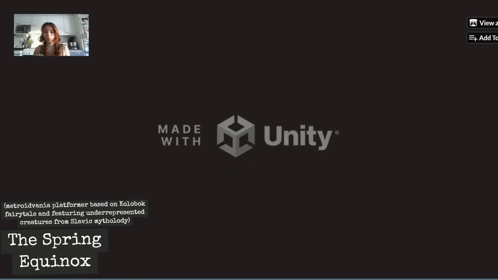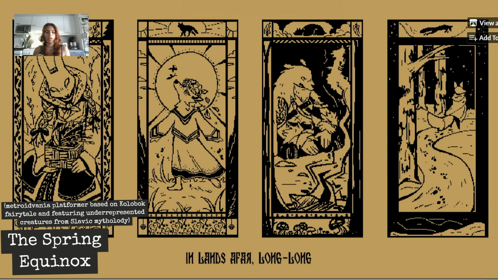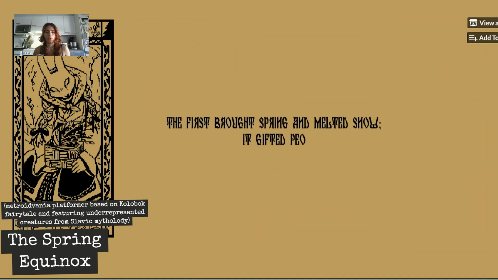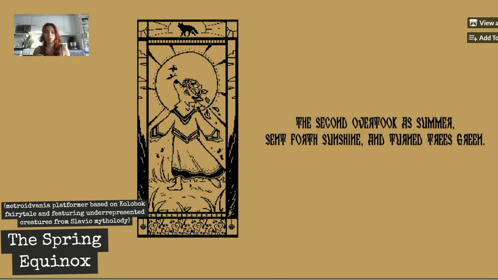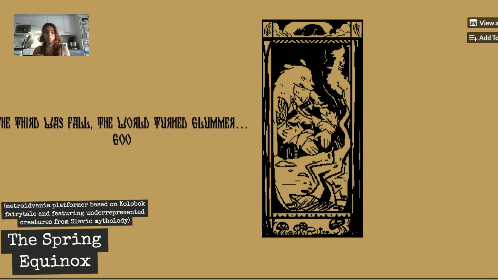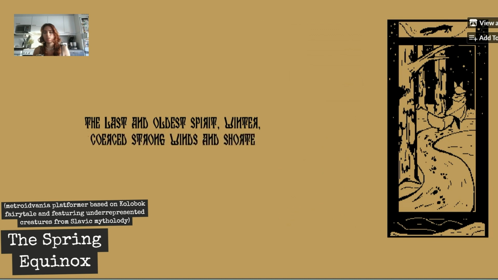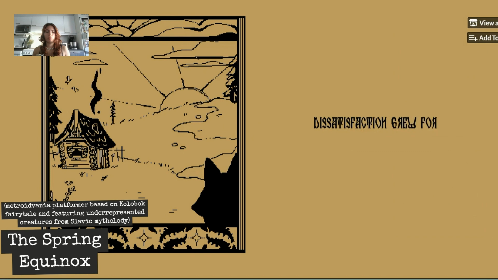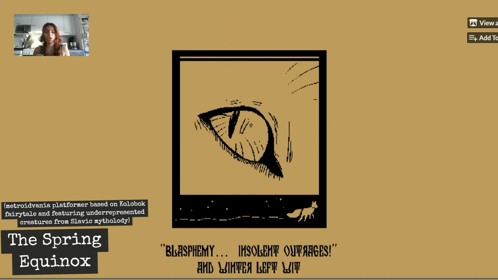The game is called Spring Equinox, and this is a Metroidvania platformer that is based on a very well known Slavic fairy tale called Kolobok. The cutscene starts from the description of the 4 spirits that ruled the seasons and how people cherish the 3 spirits, the summer, autumn, and spring, yet they were afraid of the oldest spirit, winter, because it only brought unhappiness and darkness with it. So people were talking among themselves how good it would be to get rid of the winter. And so winter left.